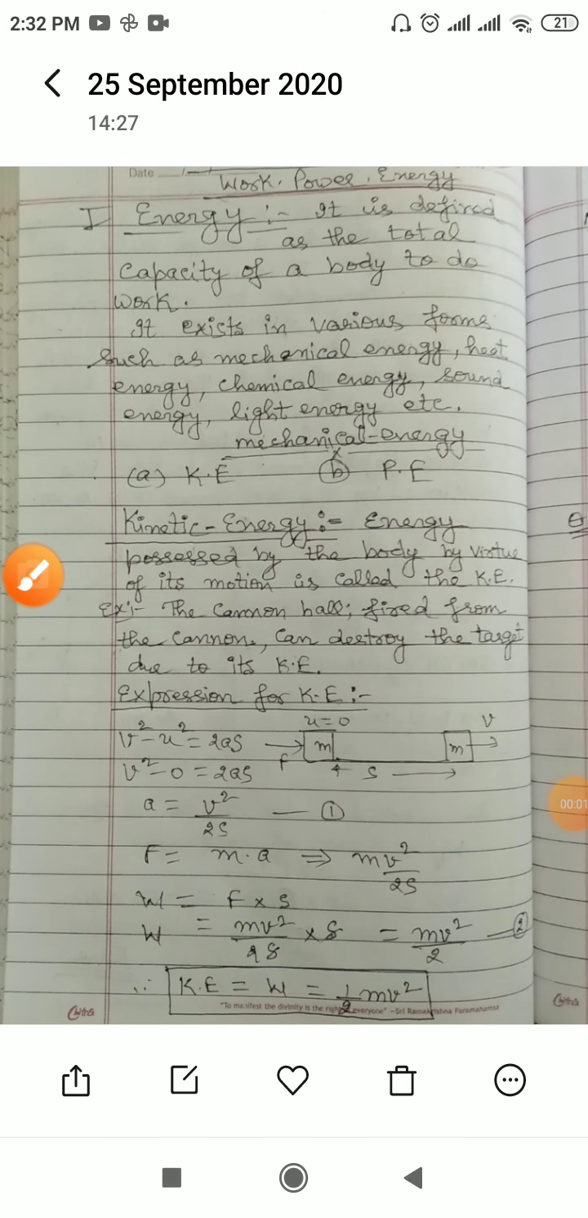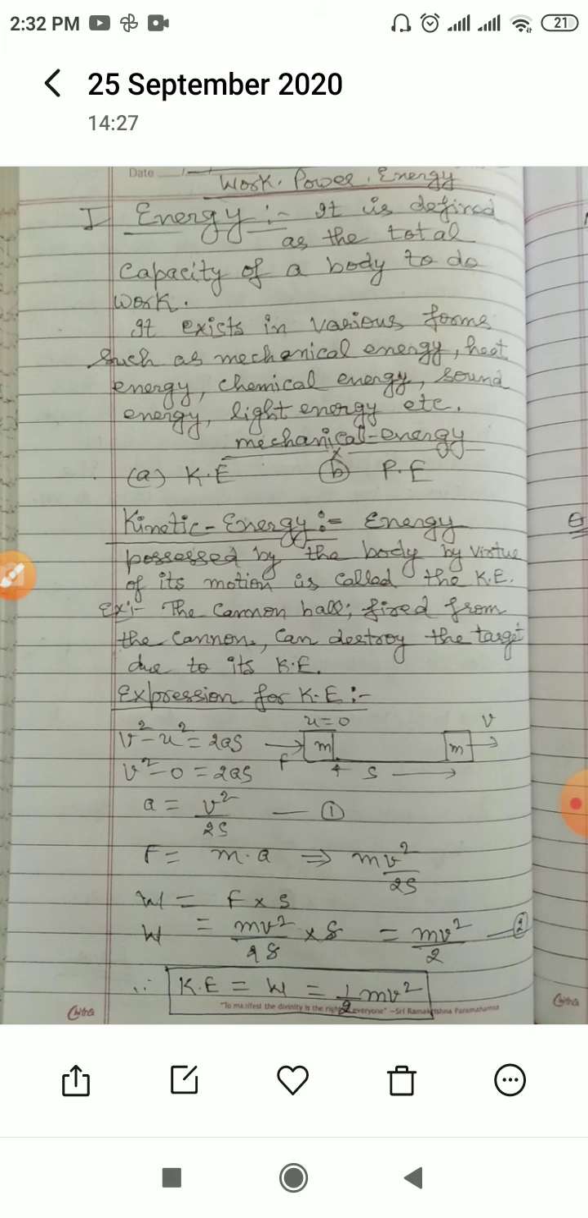This is unit 4, the continuation of this lecture. This is lecture 2, related with work, power and energy. So the first topic is energy. We all know that energy may be defined as the total capacity of a body to do work. It is the total capacity of a body for doing work.